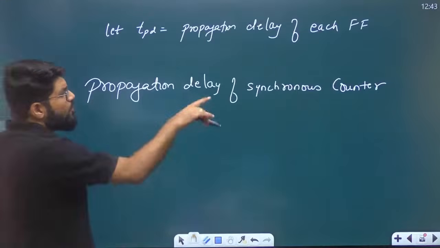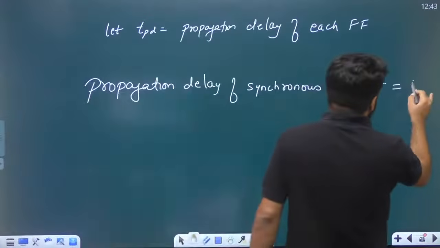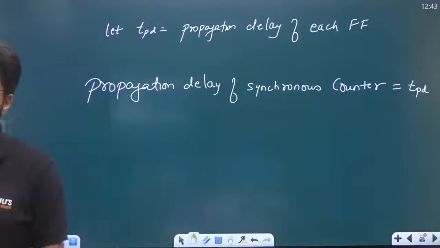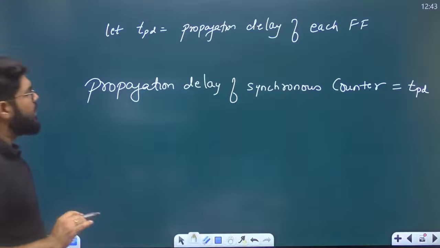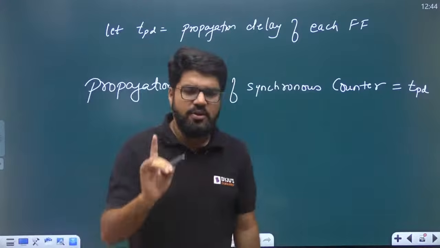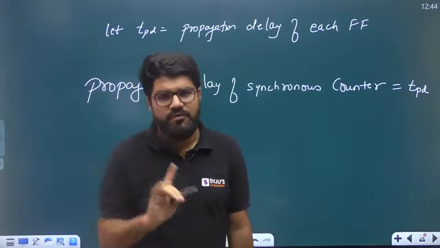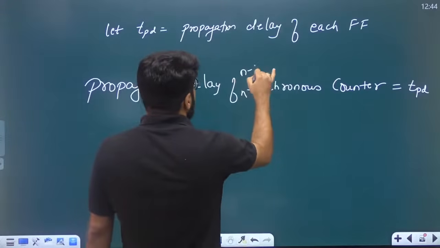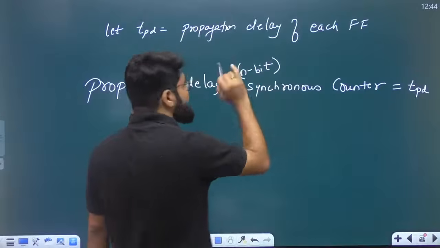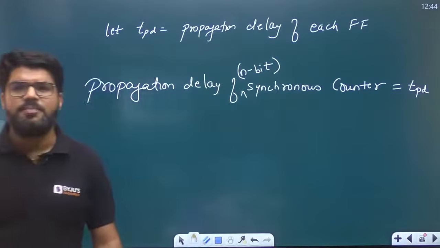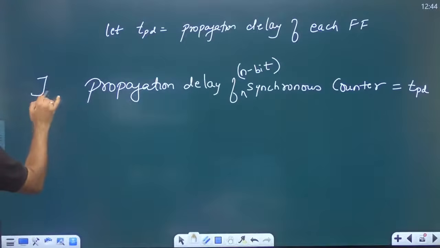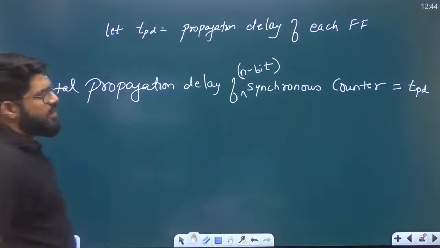So what is the total propagation delay of synchronous counter? That is also equal to TPD. So the total propagation delay of synchronous counter is equal to the delay of one flip-flop, right? Whether it is 1 bit or n bit, whether it is 2 bit, 3 bit, here we have discussed 3 bit. In general, it is n bit, does not matter, but the total propagation delay is equal to only TPD.